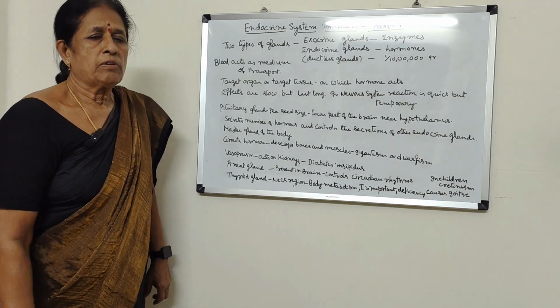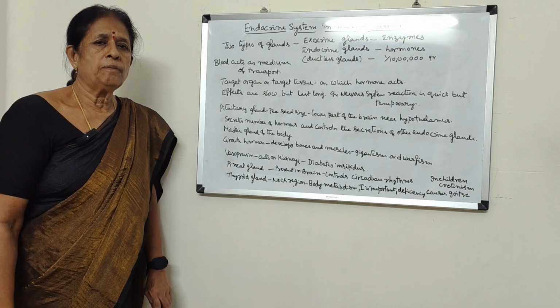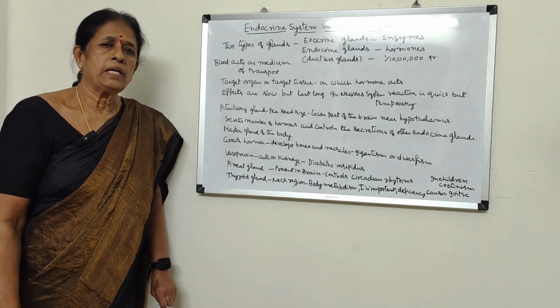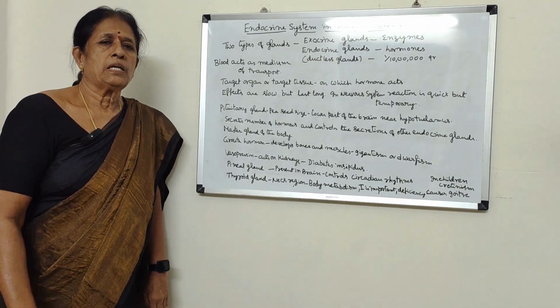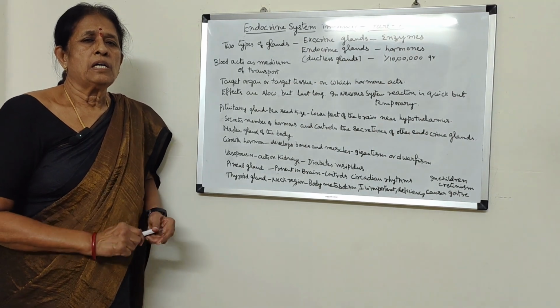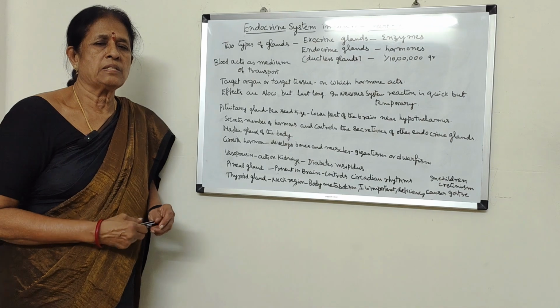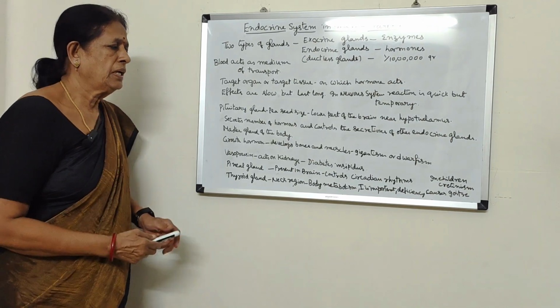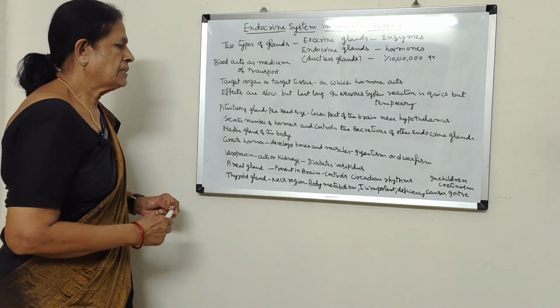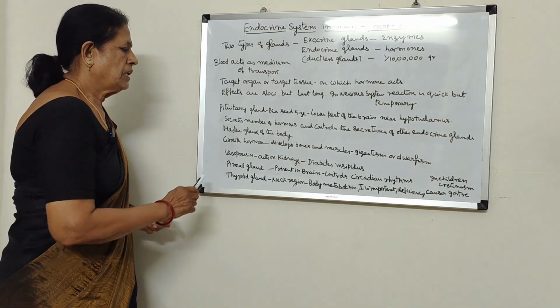So which gland is called the master gland of the body? The pituitary gland is called the master gland of the body. Why? Because the pituitary gland secretes a number of hormones and also controls the secretions of other endocrine glands. That's why it's called the master gland of the body. Let us see some hormones which are secreted by the pituitary gland.